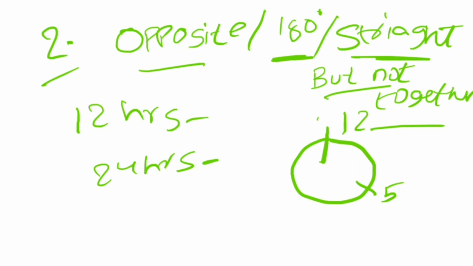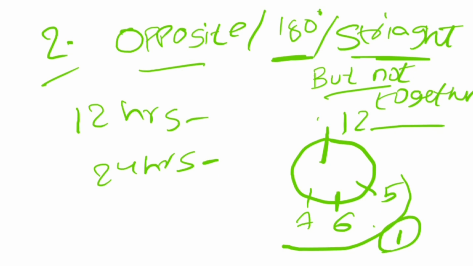Both hands start moving like this, 5 to 6, and at 6 o'clock they will meet exactly one time only. This is 6 and this is 7. Between this time span they will meet only once. So here also the answer is going to be 11. Do remember this. In 12 hours they will meet 11 times, and in 24 hours they will meet 22 times.